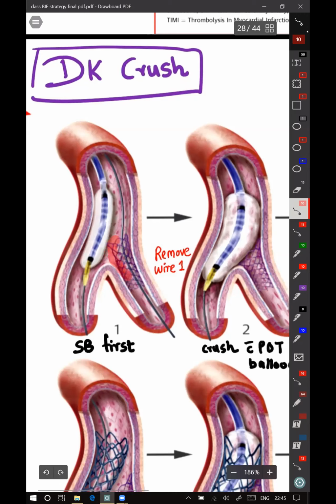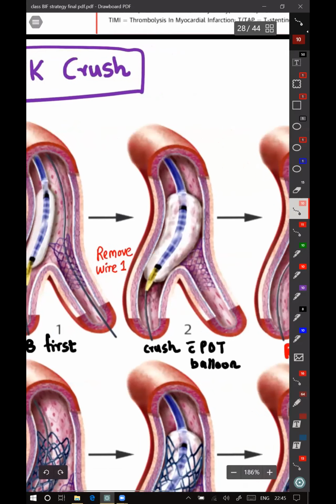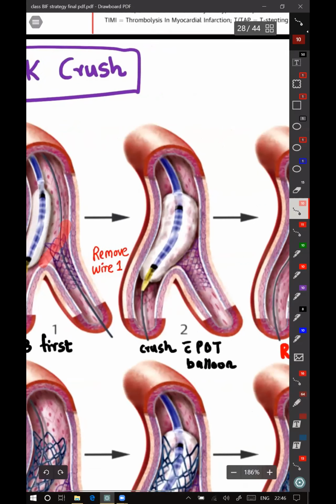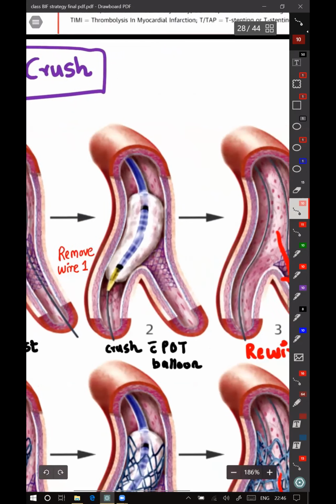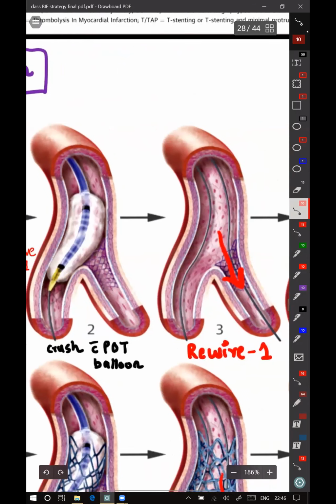Now, once you have deployed the stent, you deploy it with a balloon, with a deflated balloon by the side of the stent. As soon as you have deployed the stent here, you remove the stent balloon and the wire both. So now only a bare stent is there, and you do POT here. What POT does is it will crush the extra part of the stent and flush it with the wall of the vessel. So what you get is a crushed margin of the stent, which is in line with the wall of the vessel.